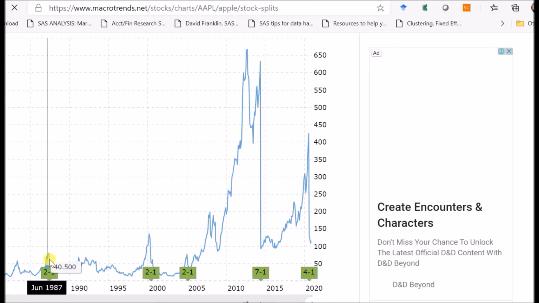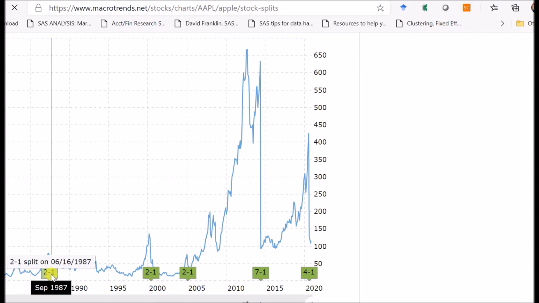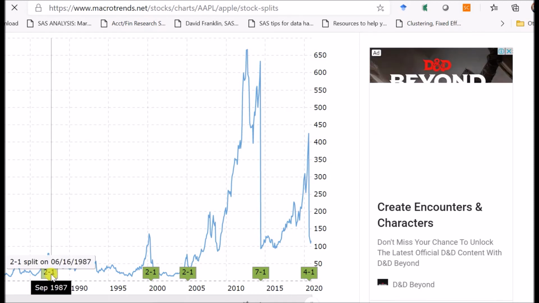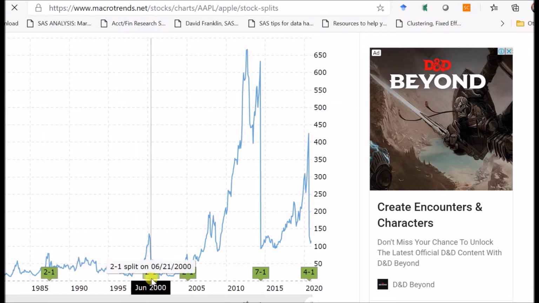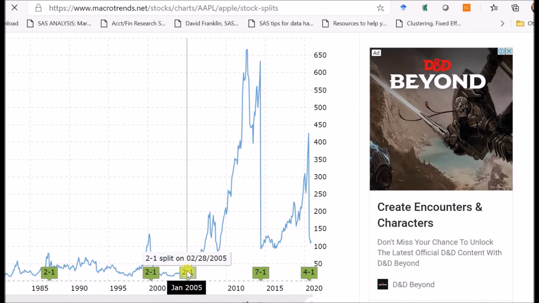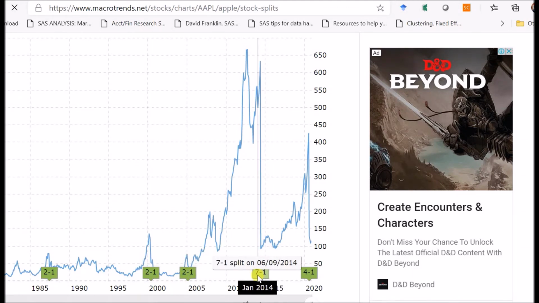So in the last 40 years, they did a 2 for 1, 100% stock split in around 1987, and then again a 100% stock dividend in 2000, and then again 100% in 2005, and what we call it, maybe 700% in 2014, and around 400% in 2020.